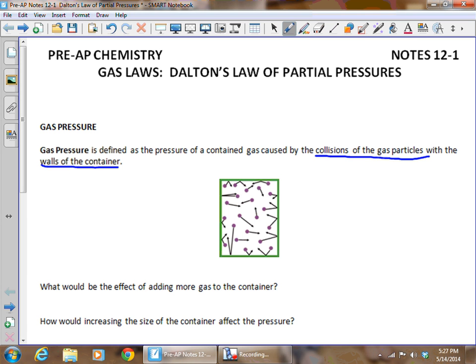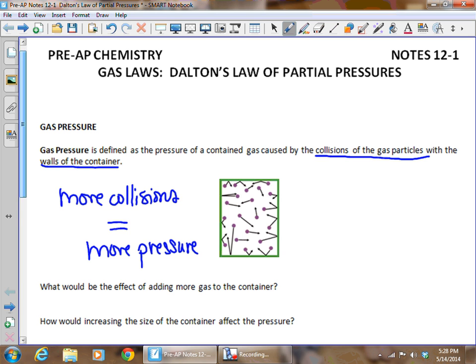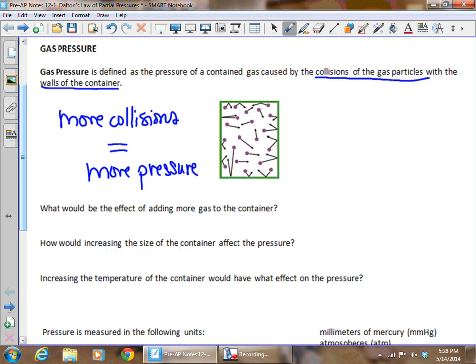When those gas particles collide with those walls, it creates pressure. And the more collisions we have, the more pressure. So that's a key statement. More collisions with the walls of the container. Again, it's with the walls of the container equals more pressure. One of the things I usually ask my students to do is to imagine that this container